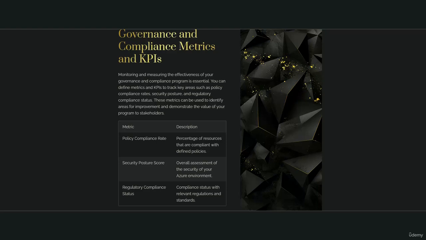Metric. Description. Policy compliance rate. Percentage of resources that are compliant with defined policies. Security posture score. Overall assessment of the security of your Azure environment. Regulatory compliance status. Compliance status with relevant regulations and standards.